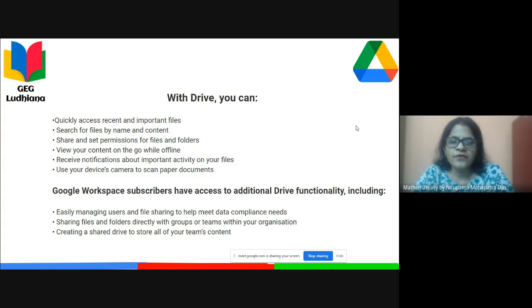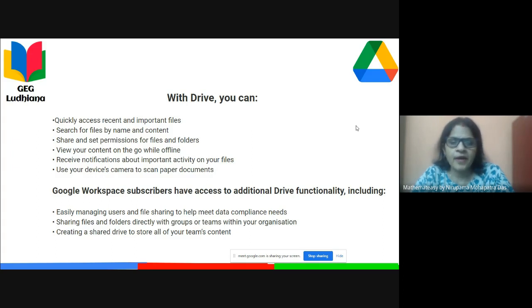And if your school is a Google Workspace subscriber, a little bit more advantages are also there. Some additional functionality can be availed by Google Workspace subscribers.